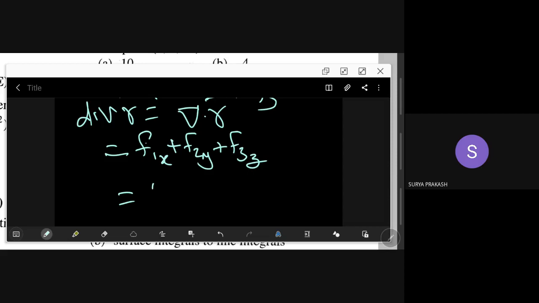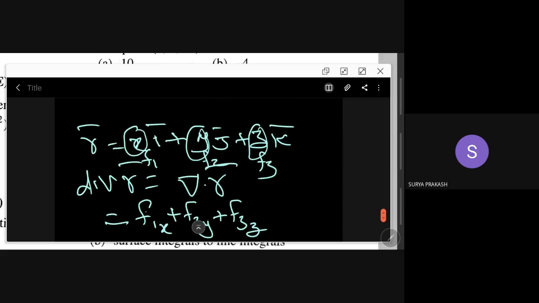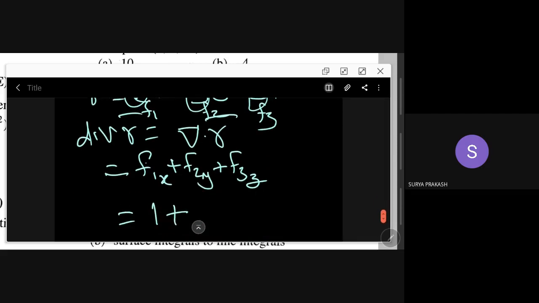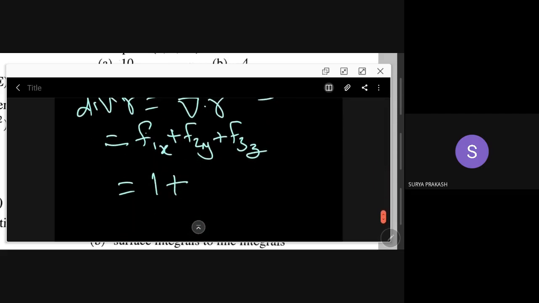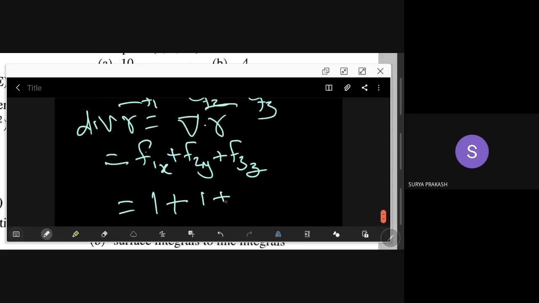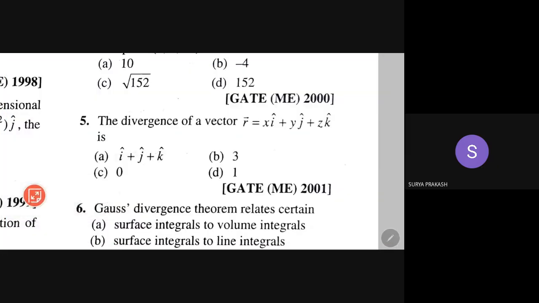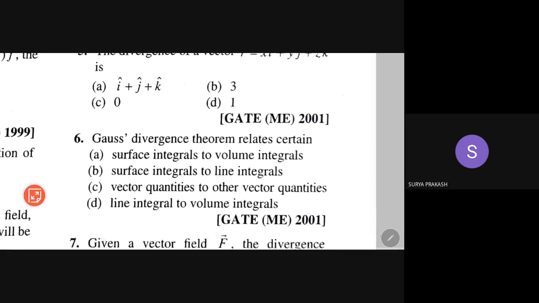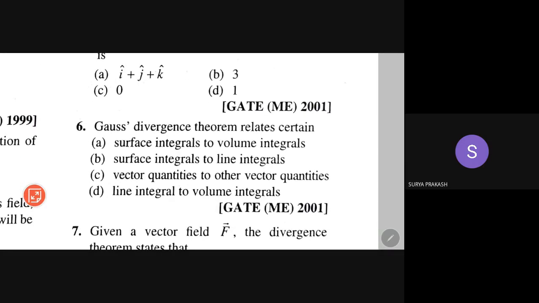Okay, divergence is 1 plus dou f2 by dou y, f2 is y, and f3 is z. So 1 plus 1 plus 1, 3. Okay, 3. Yeah, that is 5. Answer is B.